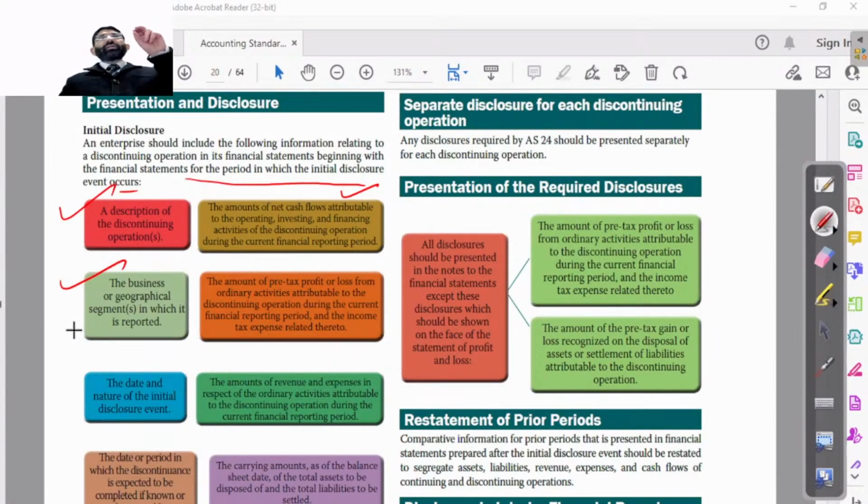Then we have to tell that this is reported in this geographical segment or this is reported in this business segment. The amount of pre-tax profit, that is profit before tax, from ordinary activities attributable to the discontinuing operation during the current financial reporting period, and whatever income tax expenses entered in the books of accounts this year, that is to be shown. इतना भैया हमारा इसमें प्रॉफिट बिफोर टैक्स है इस पर्टिकुलर बिजनेस का, इस पर्टिकुलर ज्योग्राफिकल सेगमेंट का जिसमें ये रिपोर्ट किया गया था, उसकी डिटेल देनी है आप लोगों ने.